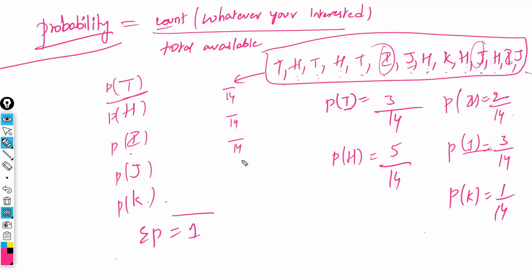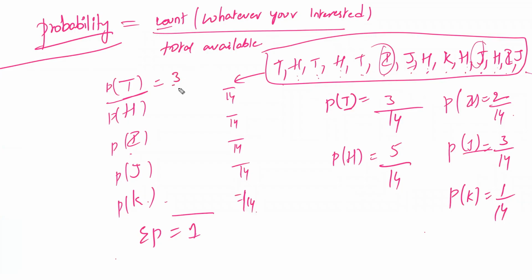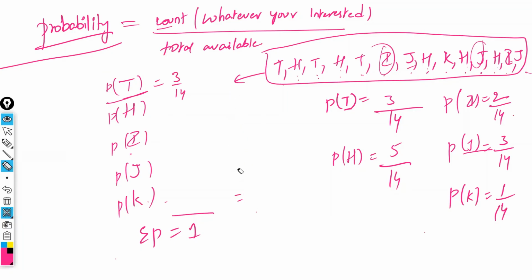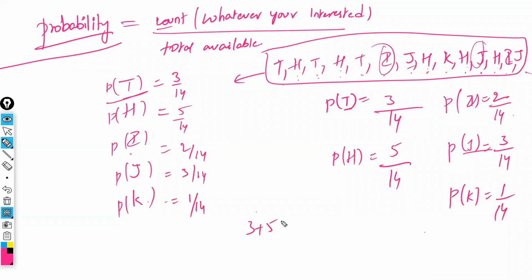Percentage cannot cross more than 100. Similarly, everything is less than 14 only. What is the probability of T? We have written 3 by 14. Next, H, 5 by 14. I, 2 by 14. J, 3 by 14. K, 1 by 14. 3 plus 5 plus 2 plus 3 plus 1 divided by 14 is nothing but 14 by 14, which is equal to 1. Always the sum of the probabilities is equal to 1 for any data set. Even for the worst data set, the sum of the probabilities is always equal to 1.